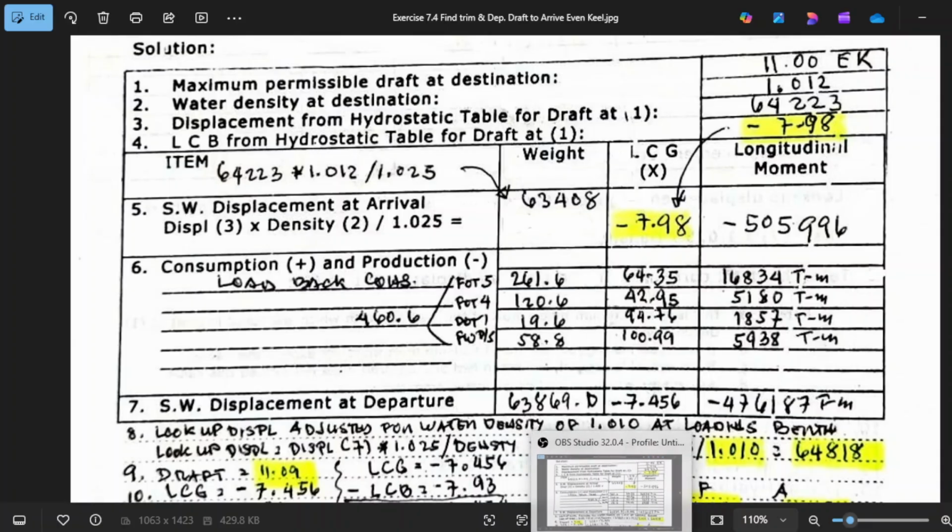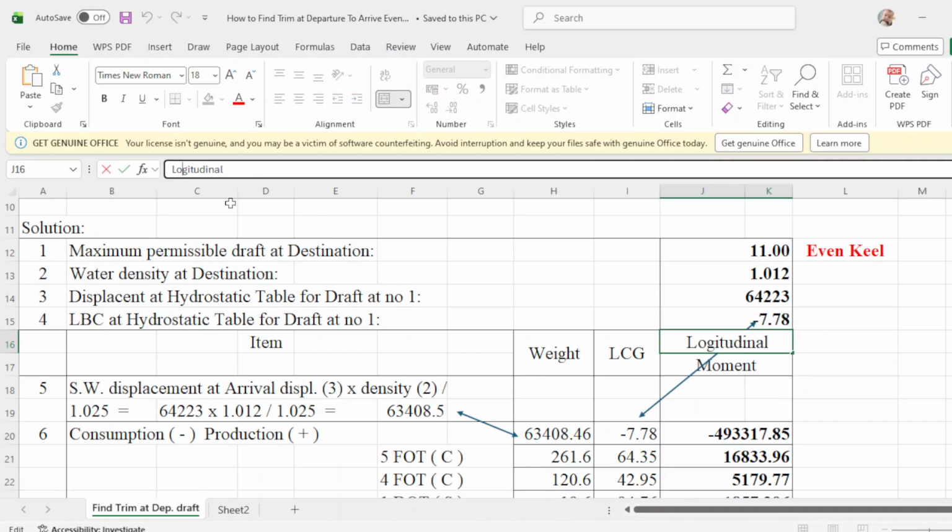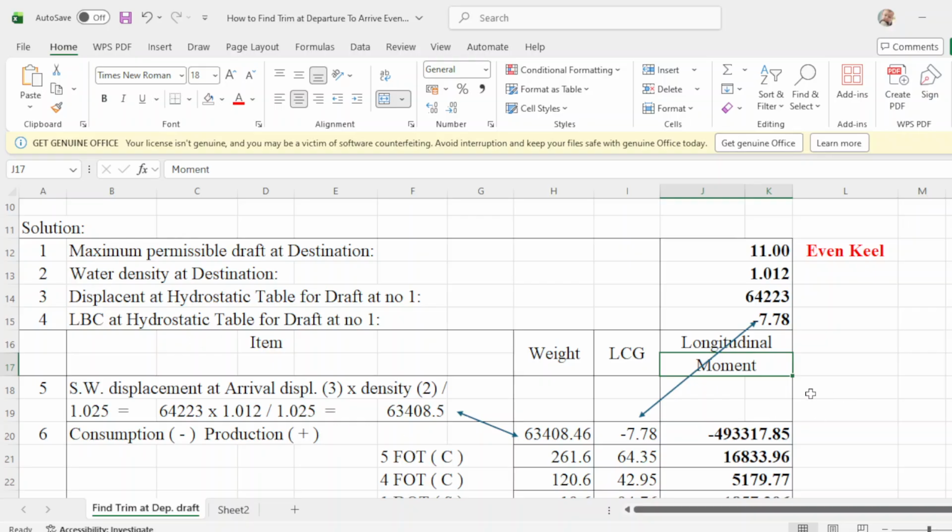We have put here item, weight, LCG, and longitudinal moment. Now, number 5.